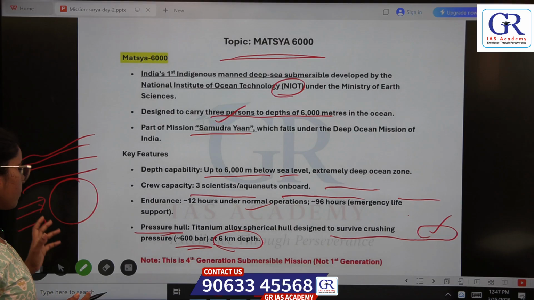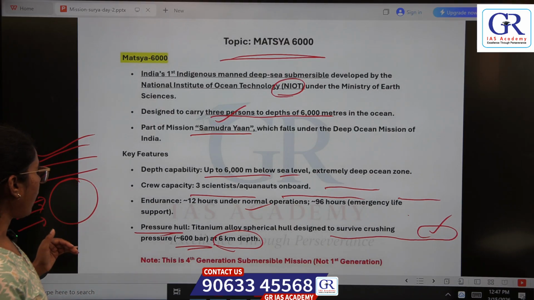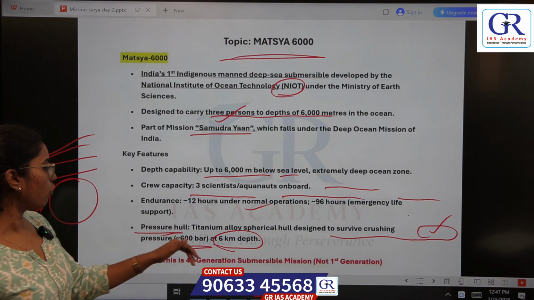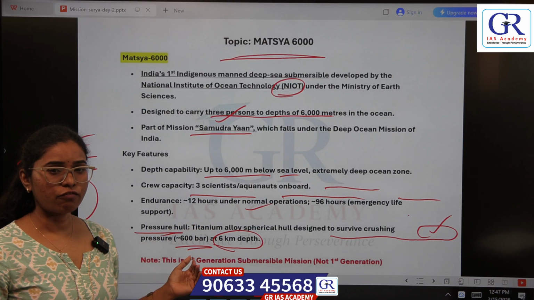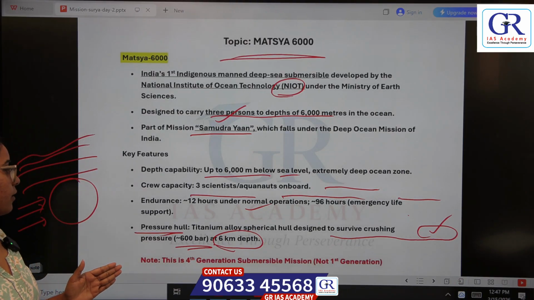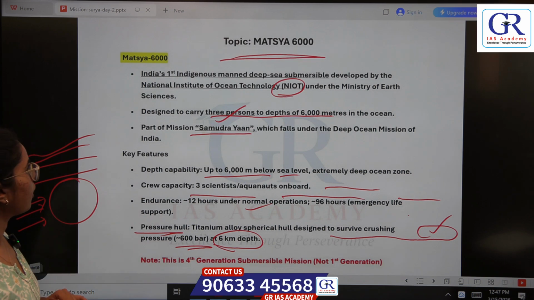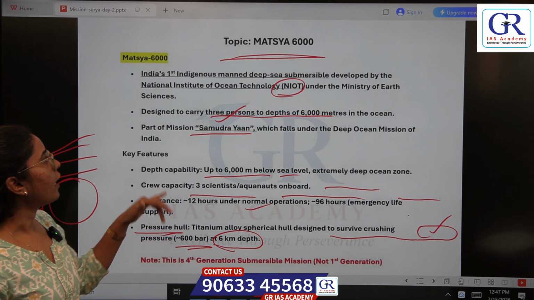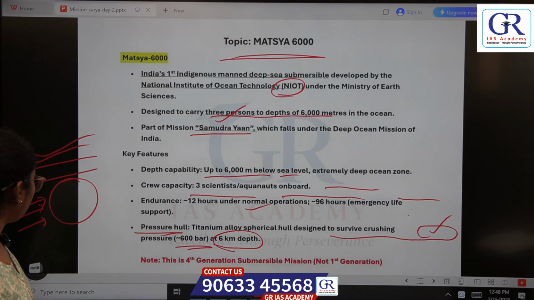For this purpose, for our mission MATSYA 6000, we have used this pressure hull made of titanium alloy, which can survive without getting crushed due to the pressure. This is pressure hull. So overall we have seen what is MATSYA 6000 and its key features.